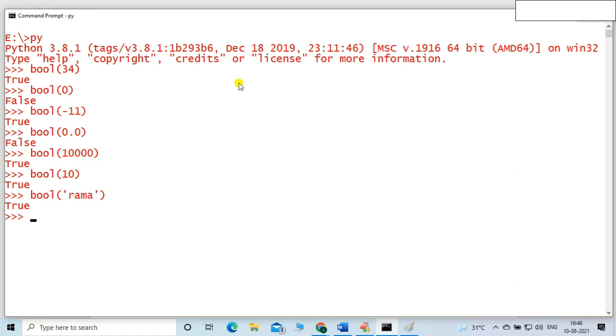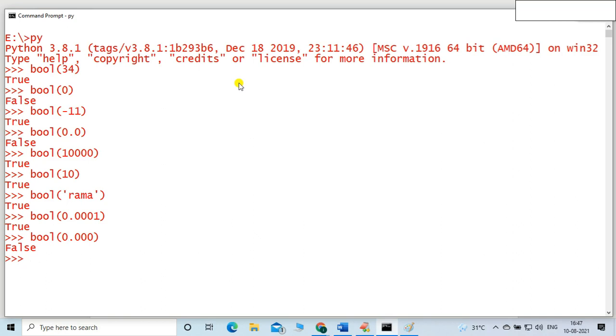Anything other than zero, friends, listen carefully, the result will be true, right? But let me take bool. Suppose you mention 0.001. In that case, the result is true, friends. If you mention perfect zero, then the result will be false. Very simple data type, very simple function. It is called type casting. Casting means conversion of one data type into another data type, right?